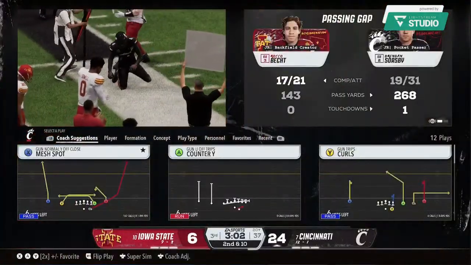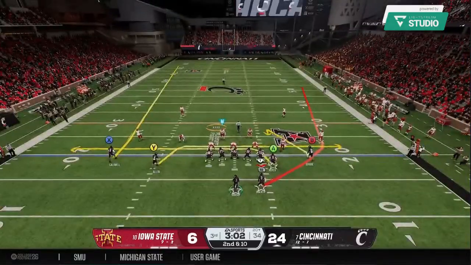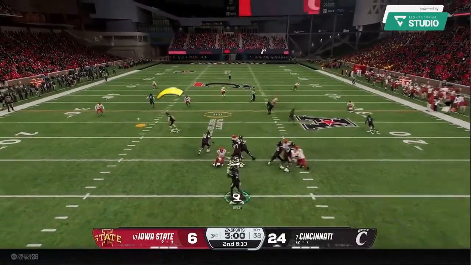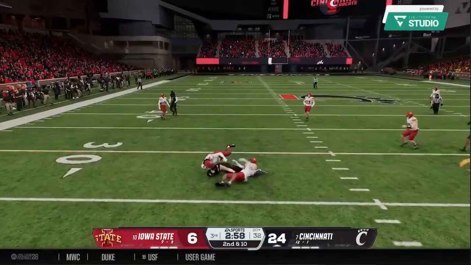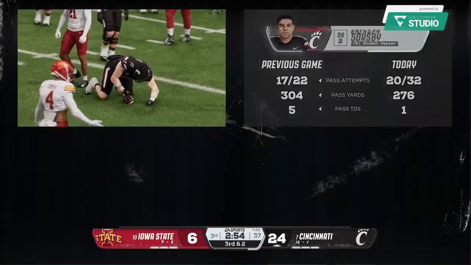Can you believe it? Well, that's everything you want to see from an offense. Great execution. The line gave the quarterback time. Quarterback makes a great read, throws it to his guy, and the receiver drops it. Now he's going to have to shake that off and get ready to make that next play.